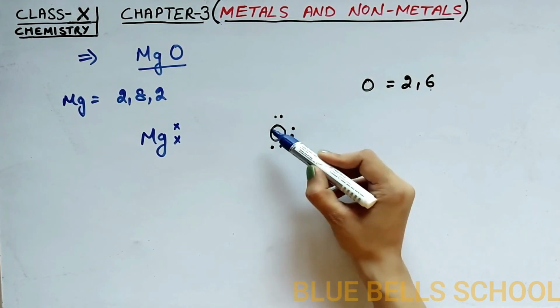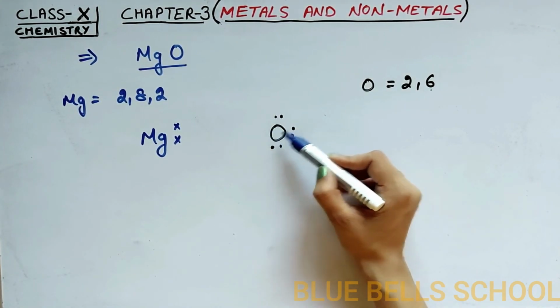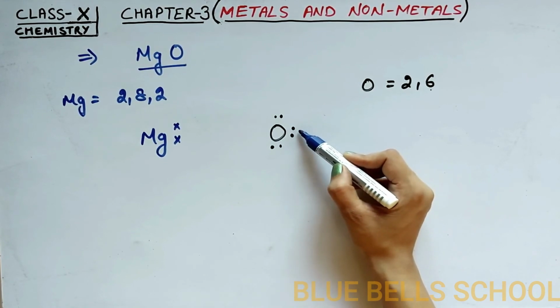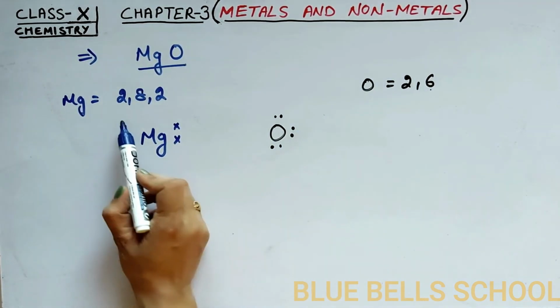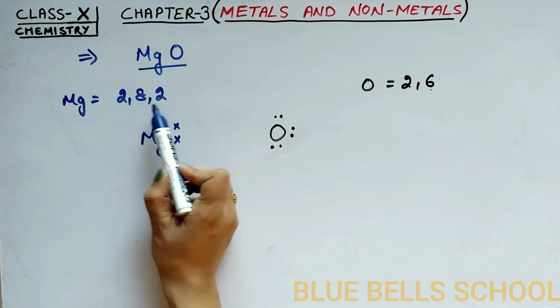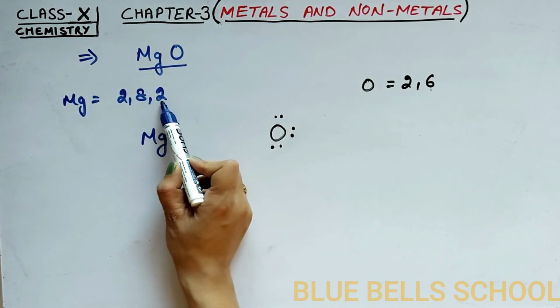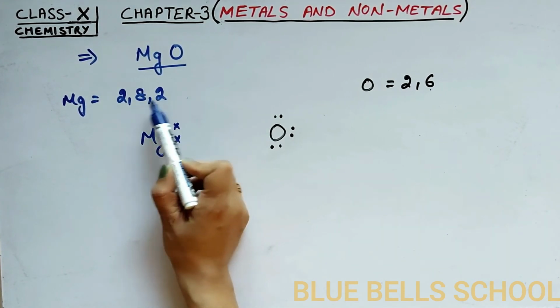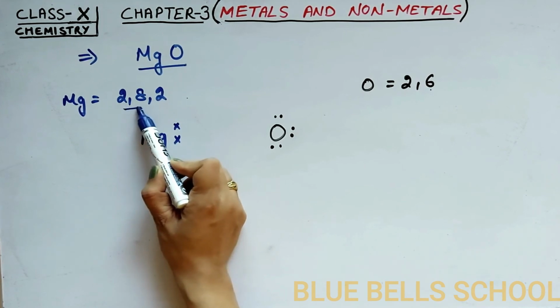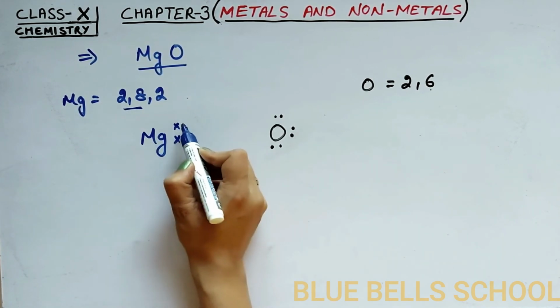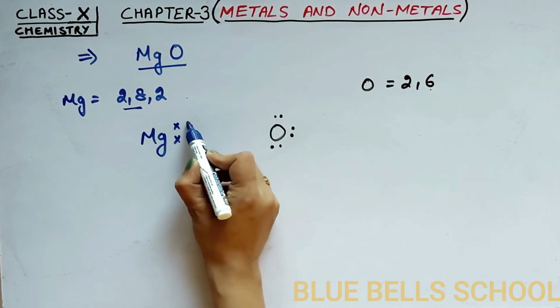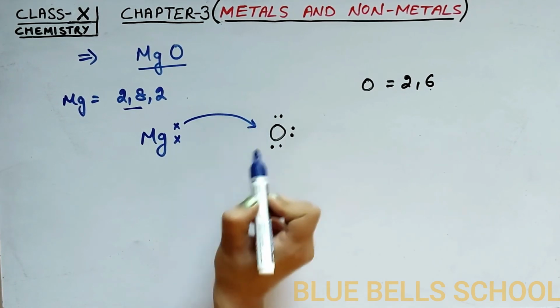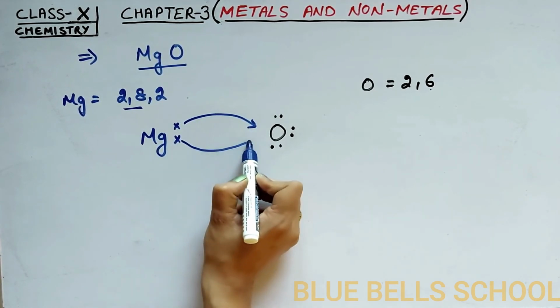Oxygen has deficiency of 2 electrons to get the stable electronic configuration, while magnesium has capacity to lose 2 electrons to get stable electronic configuration. So these 2 electrons will be transferred to oxygen.